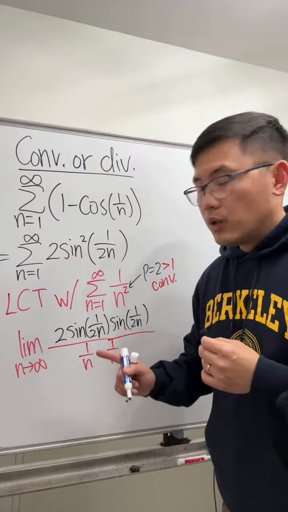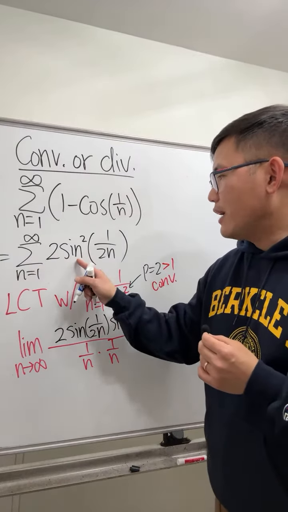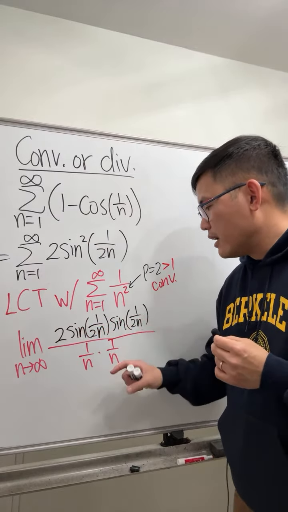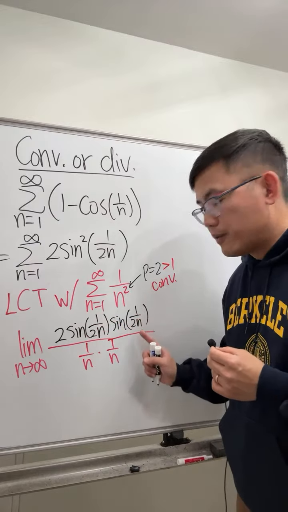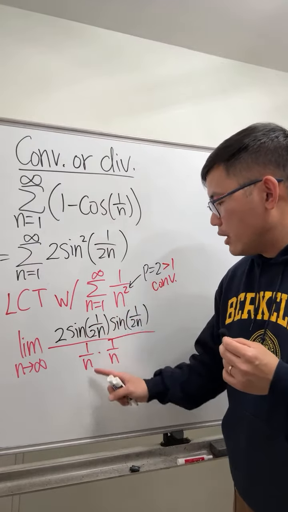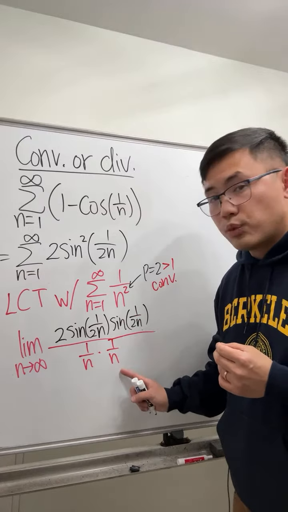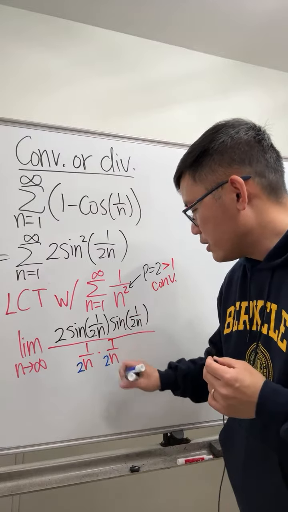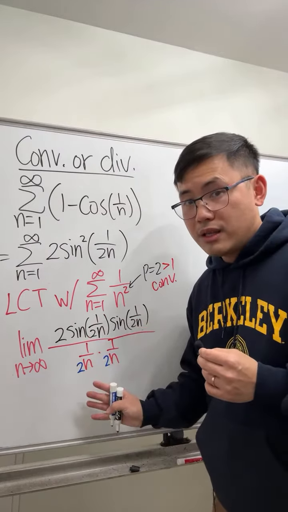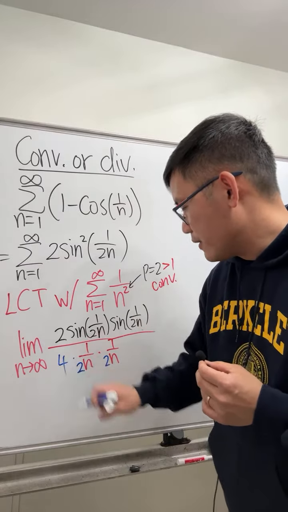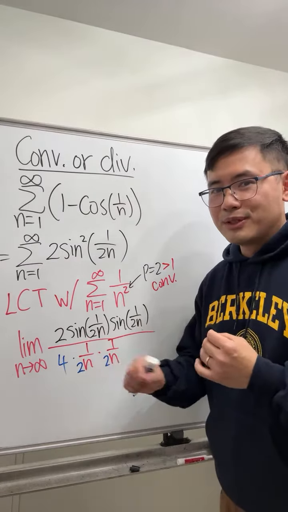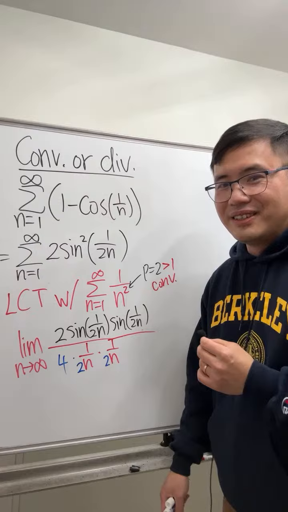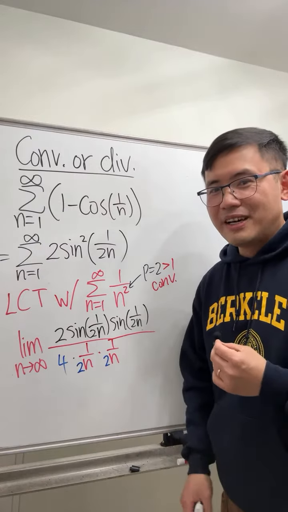We are choosing 1 over n squared because you have the sine squared. That's why I purposely break it down as sine times sine, with the input 1 over 2n. Right here, 1 over n squared, I broke down as 1 over n times 1 over n as well. Now, check this out. I'm going to multiply by a 2 here and a 2 here, so that means I have a 4 right here. Let's multiply by 4. I'm sorry, I don't have enough space, so I'm not showing all the work. Perhaps later I will do a full detail video, but this is a live stream, so I want the interaction with you guys.